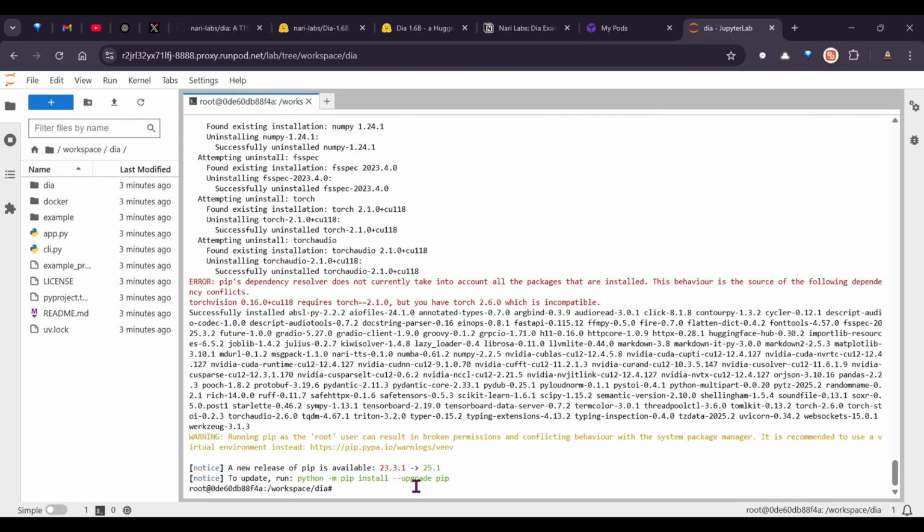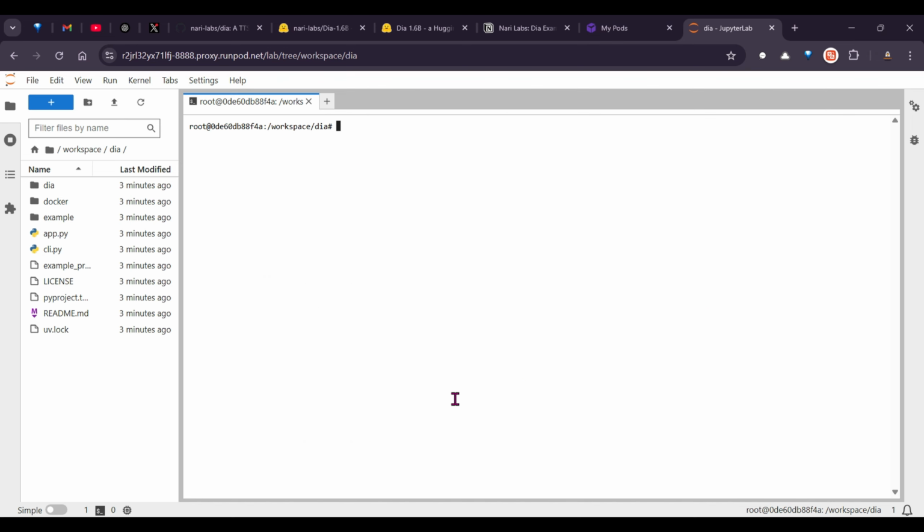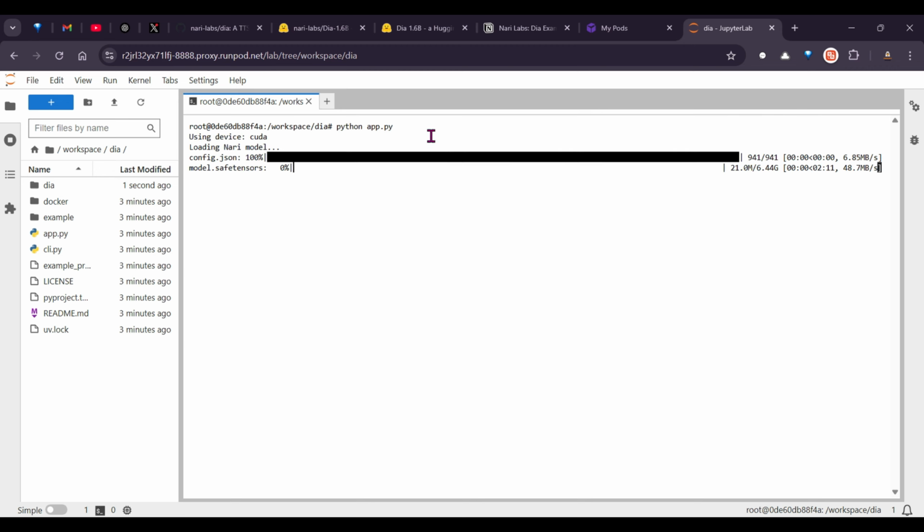Okay, so this is done. We can now clear the screen, and now you're going to run python app.py. This will start up the Gradio interface in which you can try out your own examples.